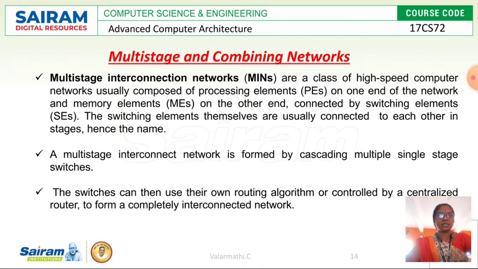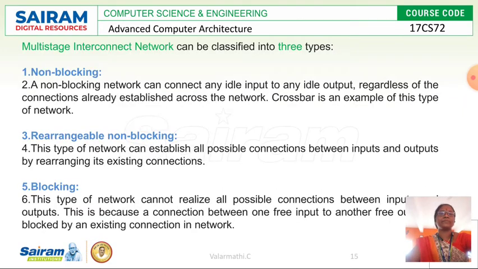The switches can then use their own routing algorithms, or be controlled by centralized routers. So the switches can use their own control algorithm, or it can use a centralized router algorithm for its complete connections. There are three types of multi-stage interconnection networks. The first is non-blocking, the second is rearrangeable non-blocking, and the third is blocking.